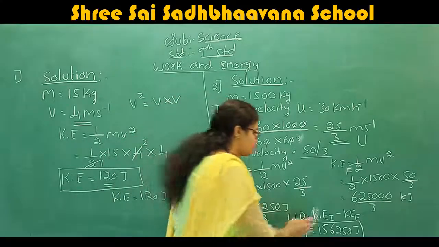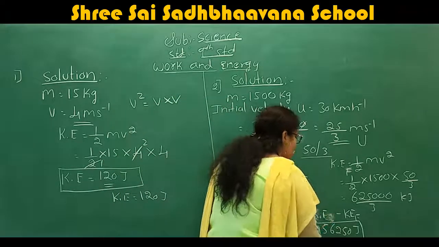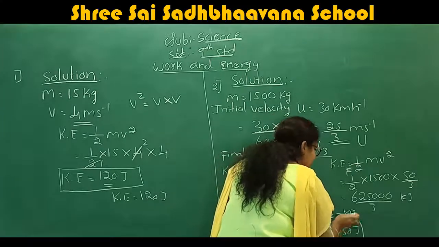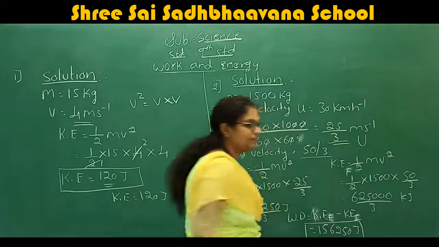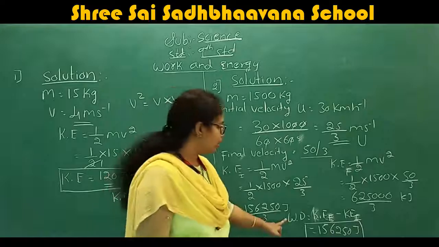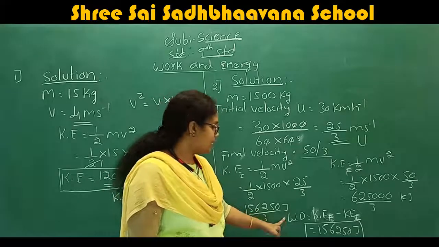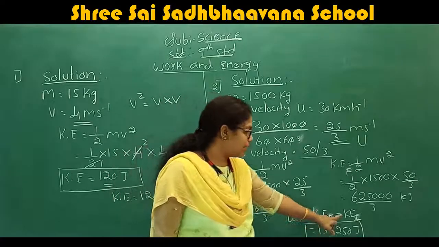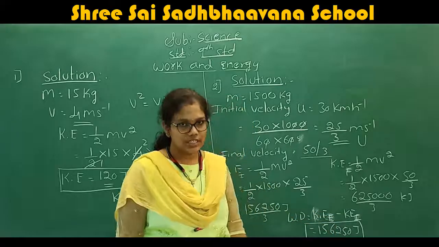The work done is equal to the kinetic energy of the final minus the kinetic energy of the initial. What is the formula for the work done? Work done is equal to the kinetic energy of the final minus the kinetic energy of the initial.